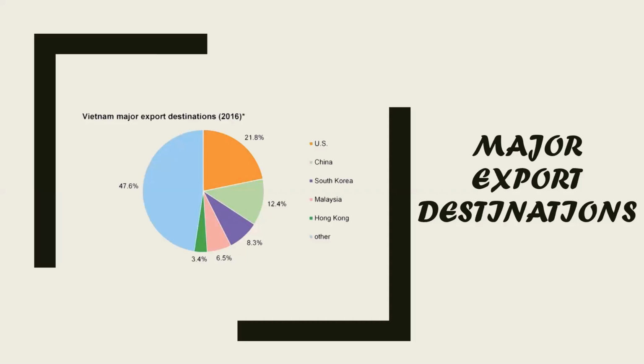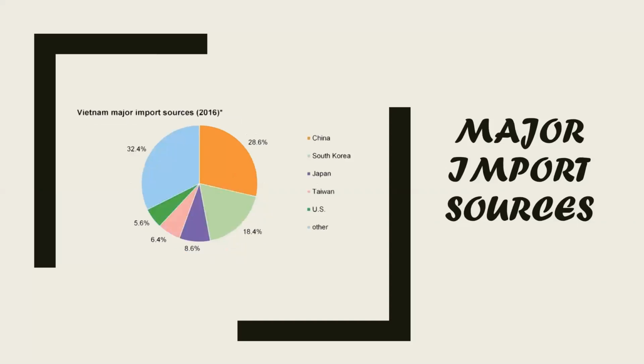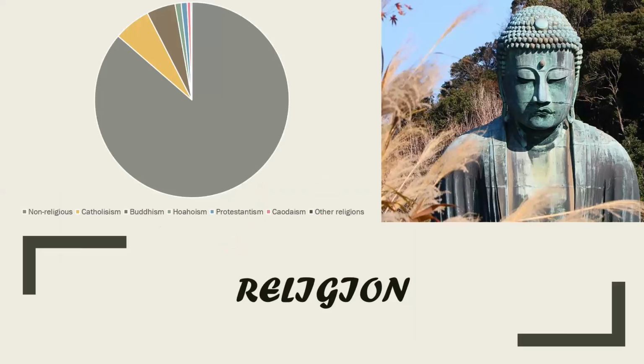We also have South Korea, Malaysia, Hong Kong, and other countries. In the import sources, they import most of their products from China. They also receive many products from South Korea, Japan, Taiwan, the United States, and other countries.